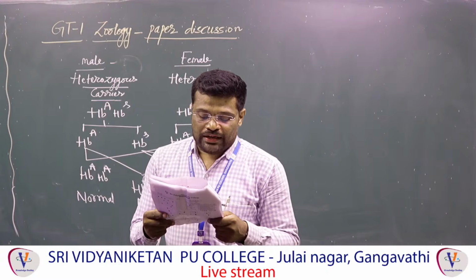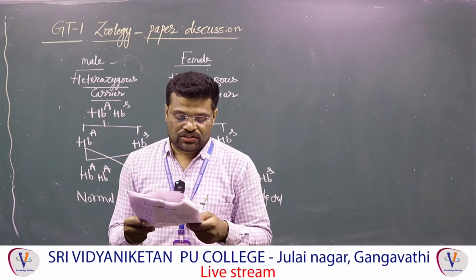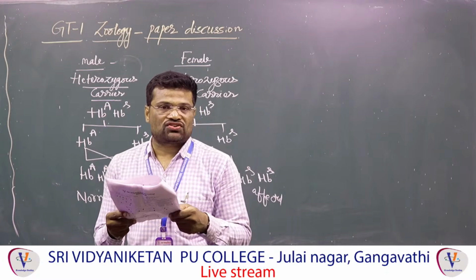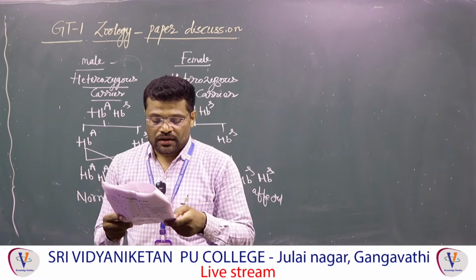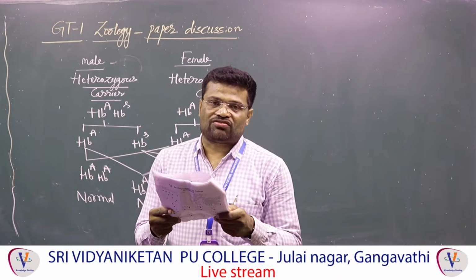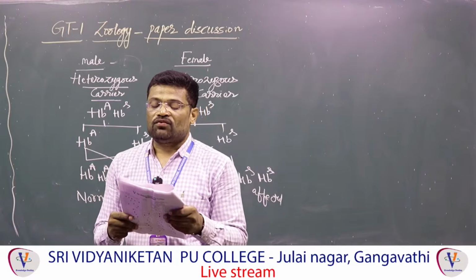B. End of ventricular systole is the beginning of joint diastole. Correct. C. End of joint diastole is the end of atrial diastole. Correct. D. End of joint diastole is the beginning of atrial systole. Absolutely correct. A, B, C and D are correct.